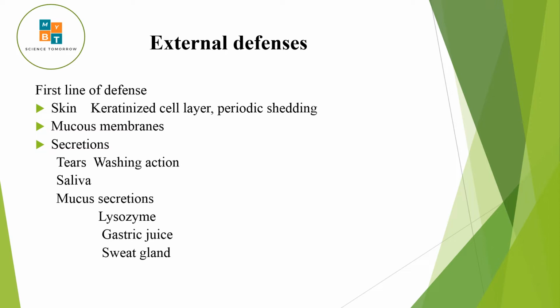Mucous membranes, in the respiratory and digestive systems, provide external defense. Among secretions, for example tears, the washing action of the tear reduces the activity of pathogens and washes out any bacteria on the eye surface.